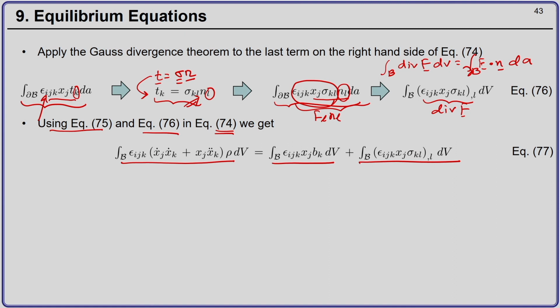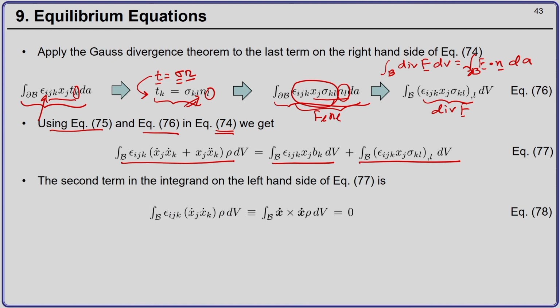Now let us look into this term. If we look into this term, we see it is epsilon I j k x j dot x k dot rho dV.